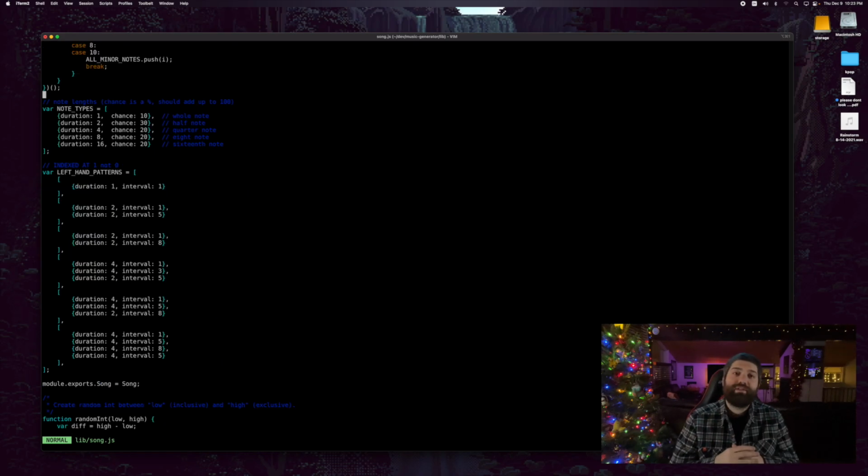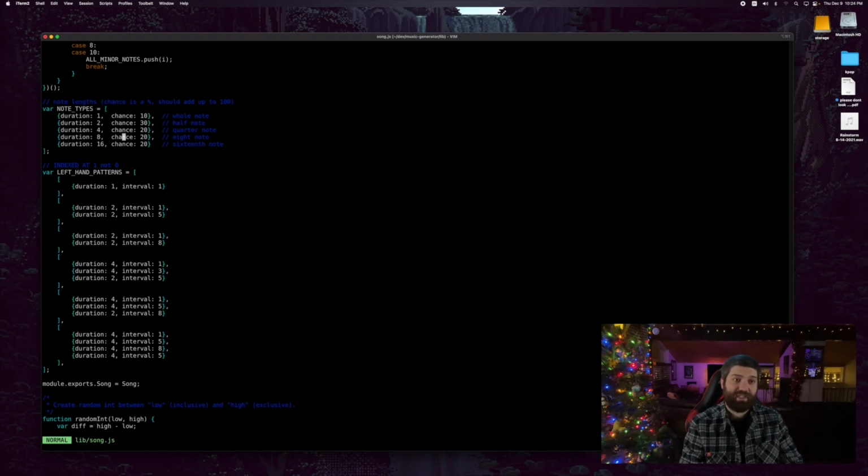Now before we go on, I want to talk about the left hand and the right hand. I have a different approach for generating notes for the left hand than I do for generating notes for the right hand. To generate notes for the left hand, I wanted it to be very simple patterns. To do this, I actually just coded in a bunch of very, very basic left-hand patterns. It's kind of like cheating, but I put in a bunch of very simple left-hand patterns. So basically the code can only choose from this set array of patterns. The patterns are very simple.